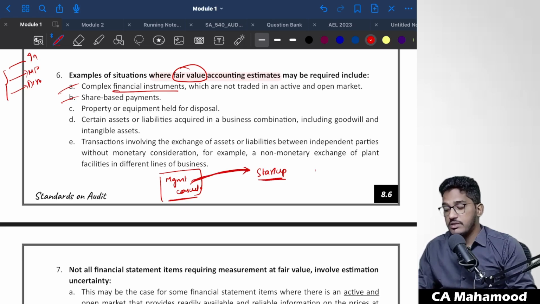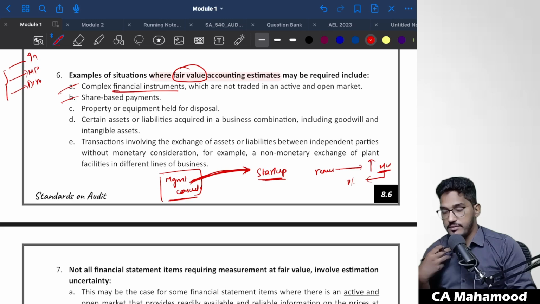But how you have to pay the remuneration is, it will depend on the increase in the share price, whatever the value of the business is. For example, we provide consultancy services for 1 year. After 1 year, whatever the market value of the startup is, we want 1% of that as fees. You have to calculate that and give it as fees. This is a share-based payment. These kinds of payments we call share-based payments. Even in startups, for employees also, these kinds of packages will be offered. Like CEO, CFO, these kinds of people will join the startup, and they will have an agreement that the startup pays them a remuneration depending on the market value of the startup after a certain period of time.